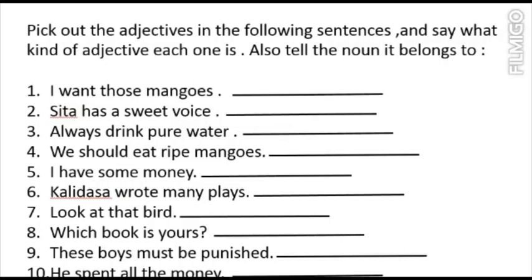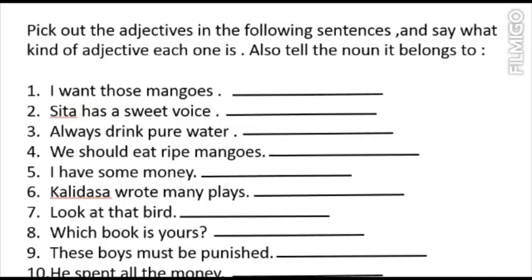Kalidas wrote many plays. You can see here many is the adjective of number. If the adjective is countable, then it will come in adjective of number.